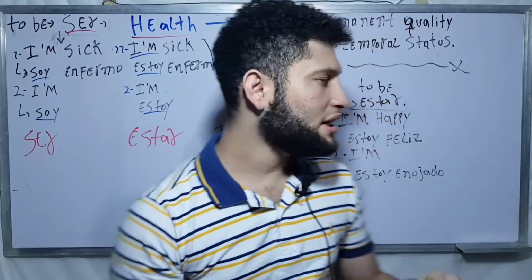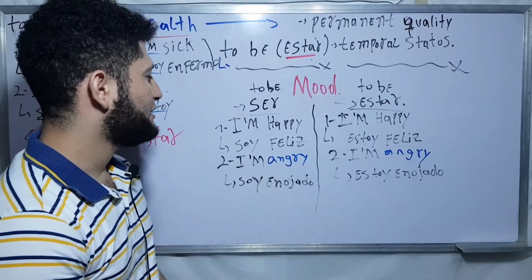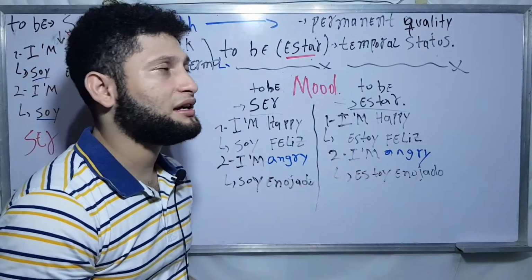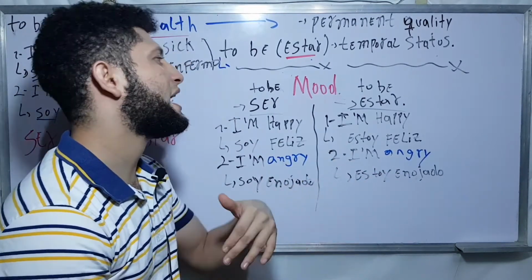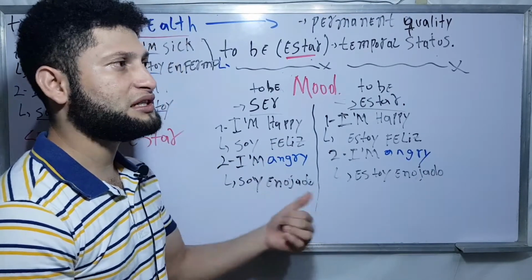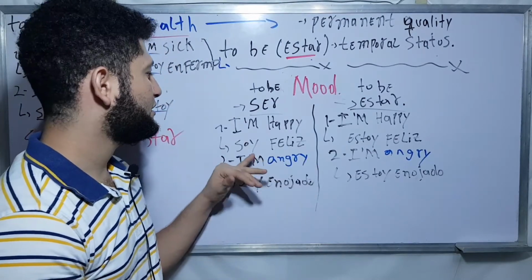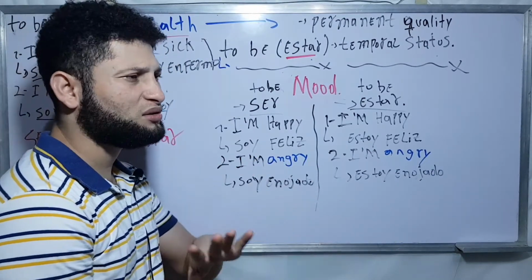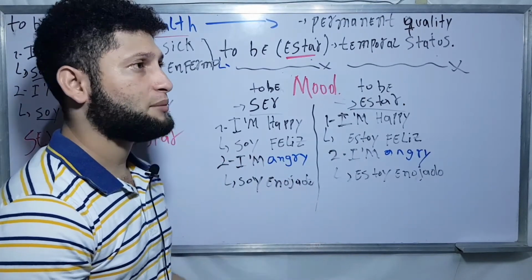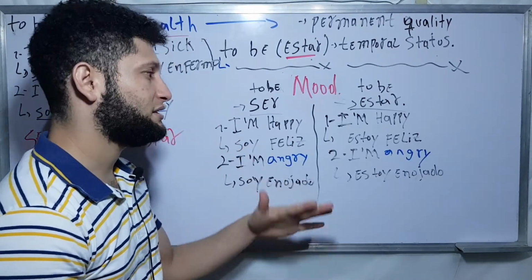Now we have this one, which is a little bit tricky. What I mean is that for happy, I can say that I'm happy. I love my life, and then I'm happy. It doesn't matter if I am poor or maybe rich, I'm happy with my life. So this is for you to say that you are happy all the time. It doesn't matter what happens, you are happy. I'm not saying that you are smiling or laughing all the time, that is another thing.